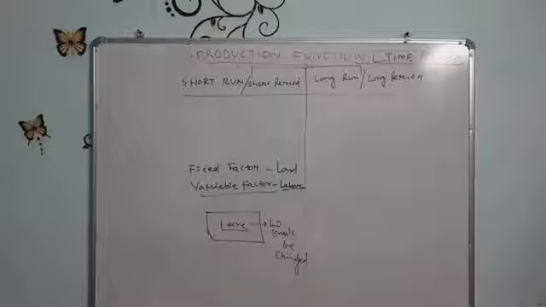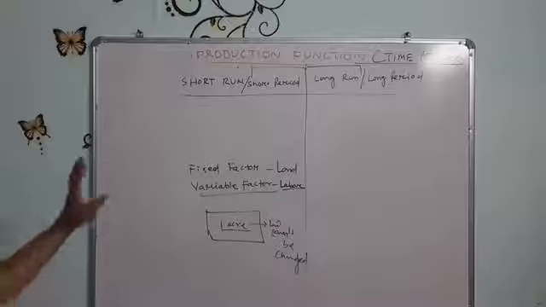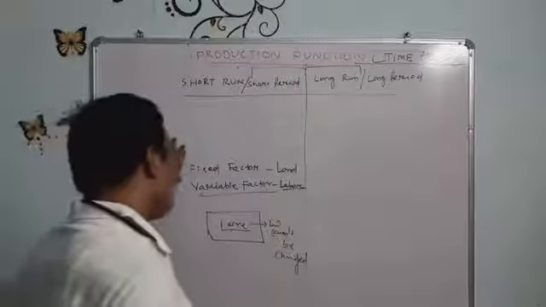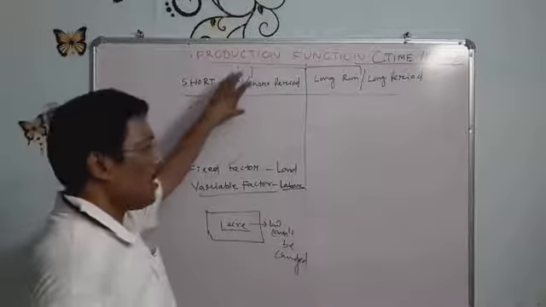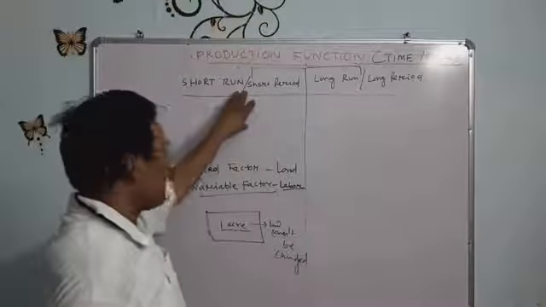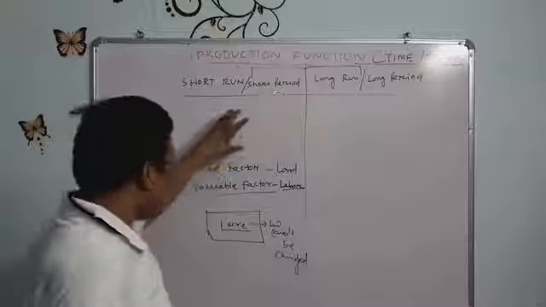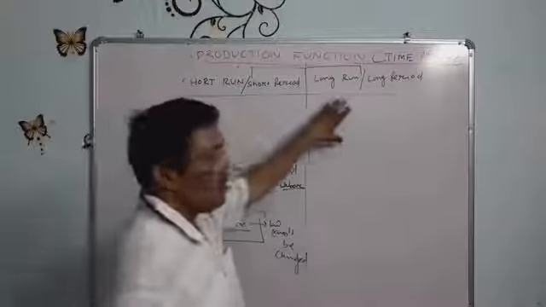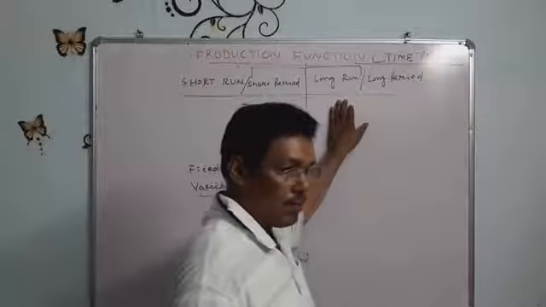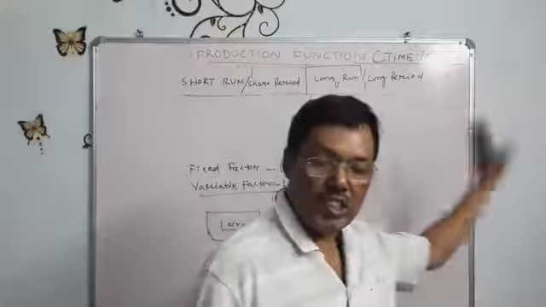Whenever a fixed factor cannot be changed during that period, it is called the short period. And when all the factors are changeable, that is called the long period. So this can be classified.